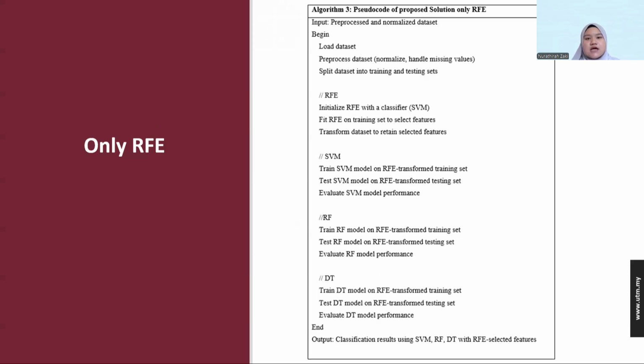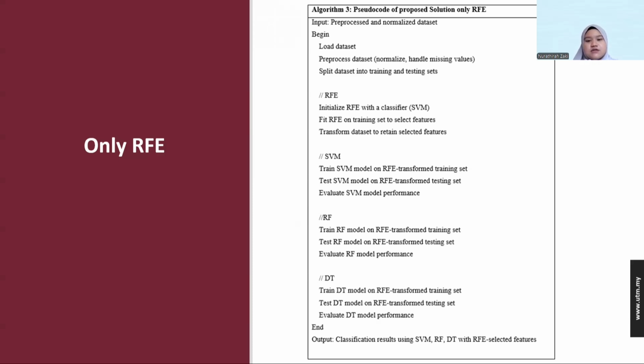In this algorithm, the pseudocode proposes using only RFE, for example. From the beginning, the input is loading the data set of ovarian cancer, and then doing the preprocessing and normalization, and splitting the data set into training and testing. Then do RFE with a classifier such as SVM. Fit RFE on the training data to select features, transform the data set, and retrain on the selected features.